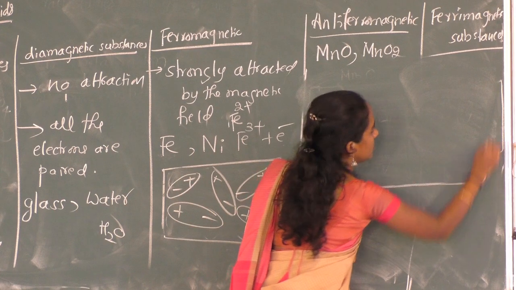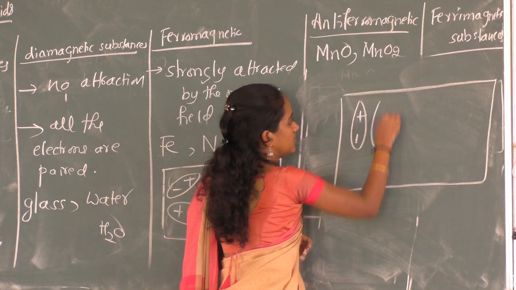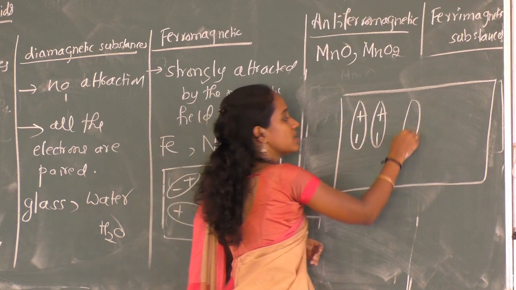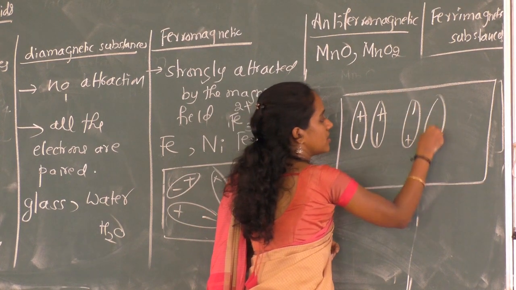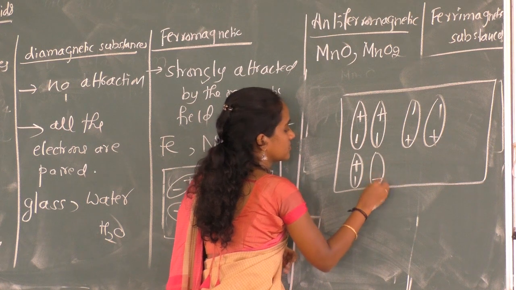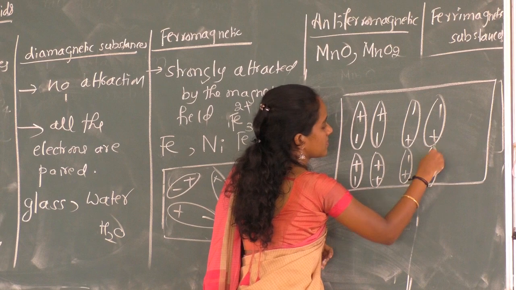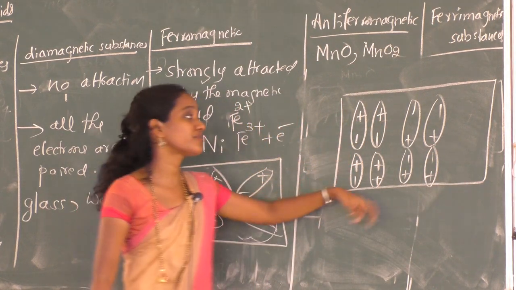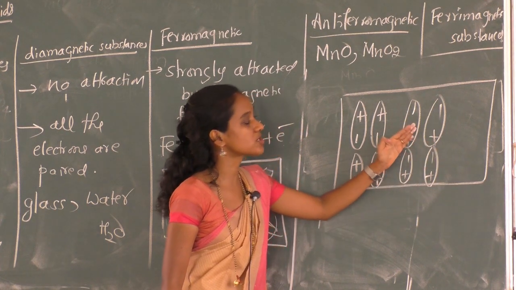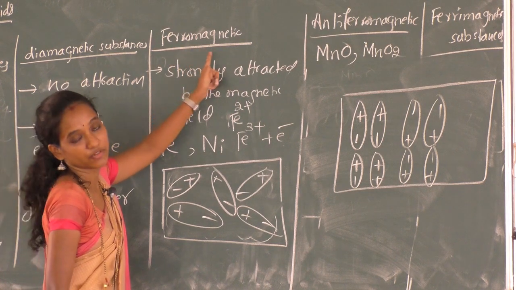Some dipoles are in the same direction, some are in the opposite direction, like this. So overall there is an effect, it shows some kind of magnetism, but not as strong an effect as compared with ferromagnetic.